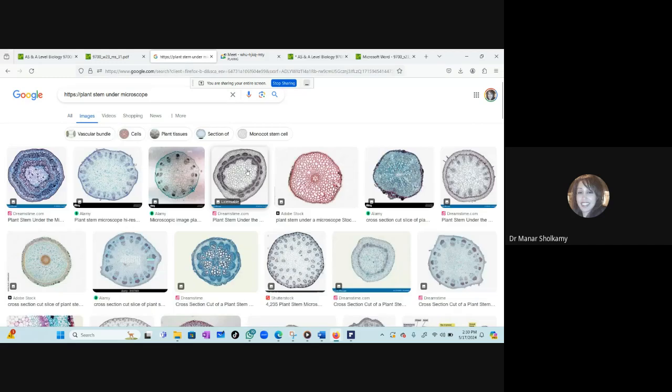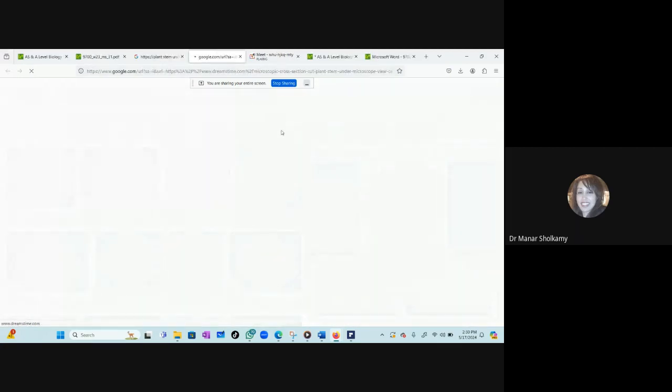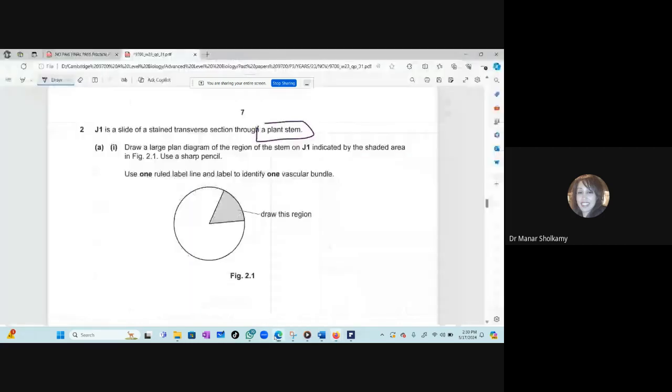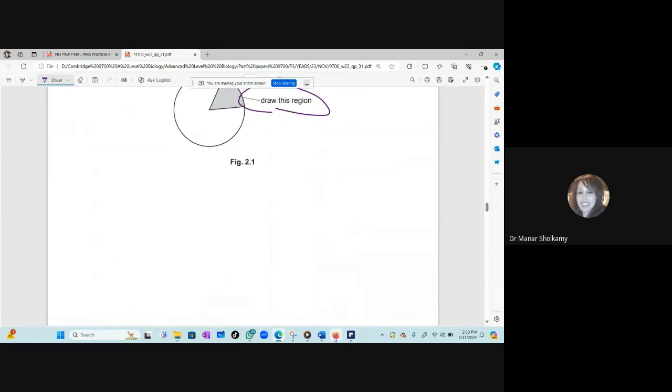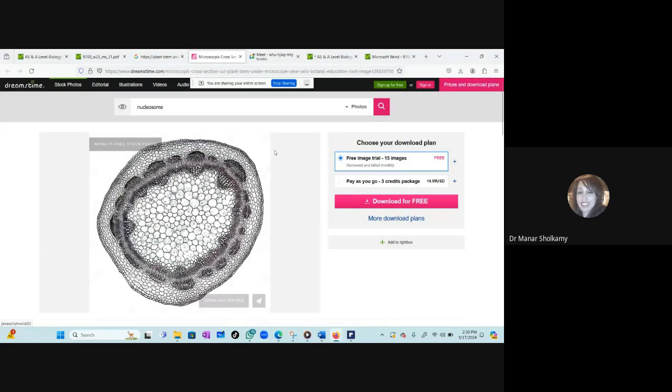Fine. Let's say you will choose this one. You will magnify it and you will draw it just exactly like we do together. I send you pictures if we are not in the lab and you will draw something like this. Good. They will tell you quickly in the question here, draw this region. Let's draw it together. You should be now experts in drawing.